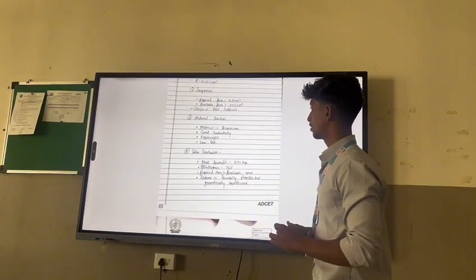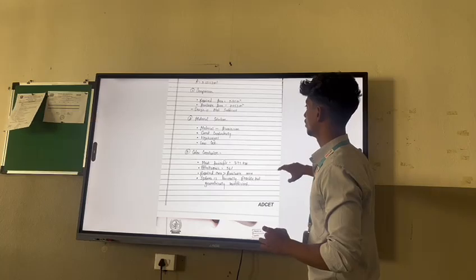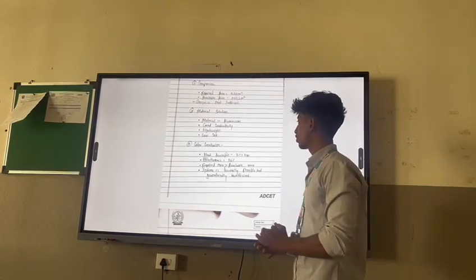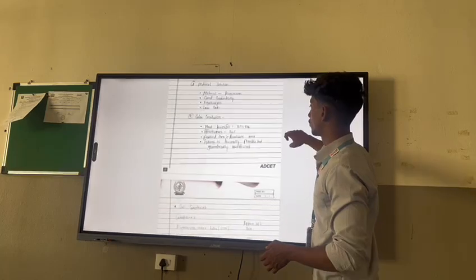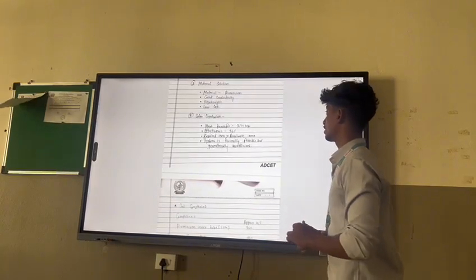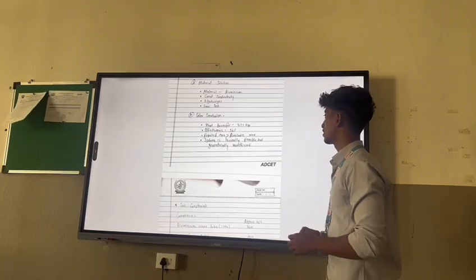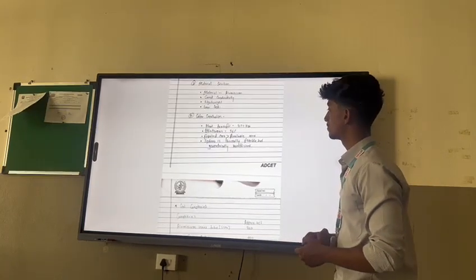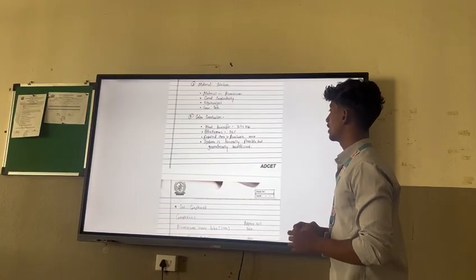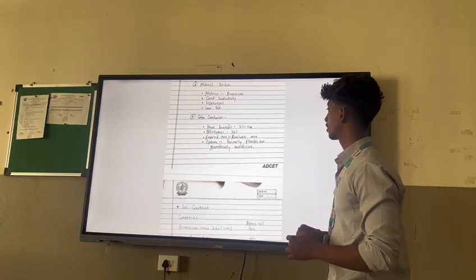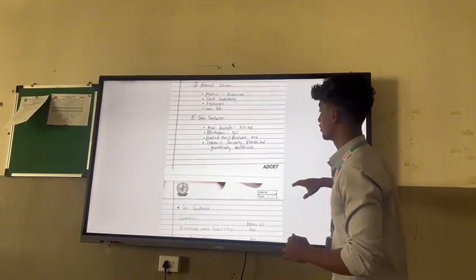So we have done the material selection. We have selected aluminum because it has good conductivity, it is lightweight and low cost. We can perform this overall design and calculation. We conclude that the heat transfer is 3.77 kilowatt. Effectiveness is 56%. Required area is more than available area. The system is thermally feasible but geometrically insufficient.